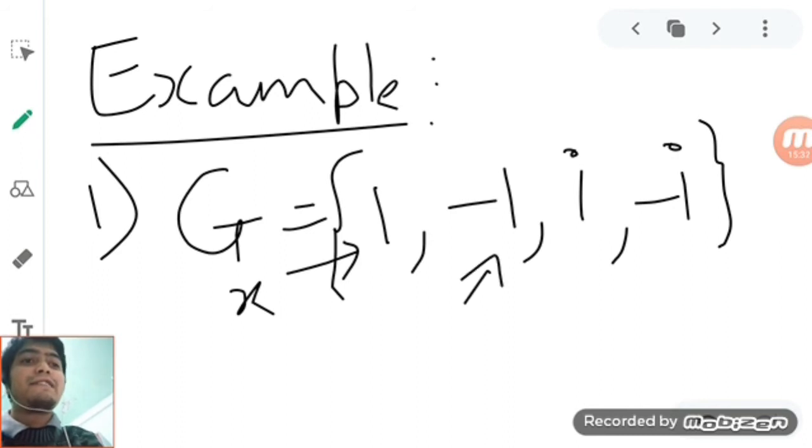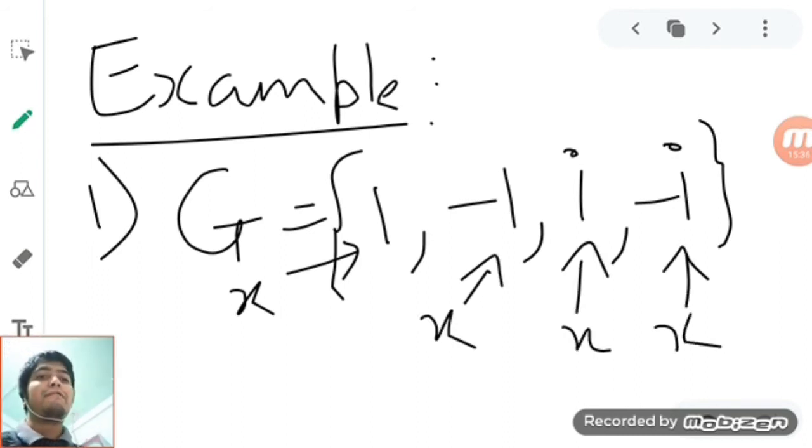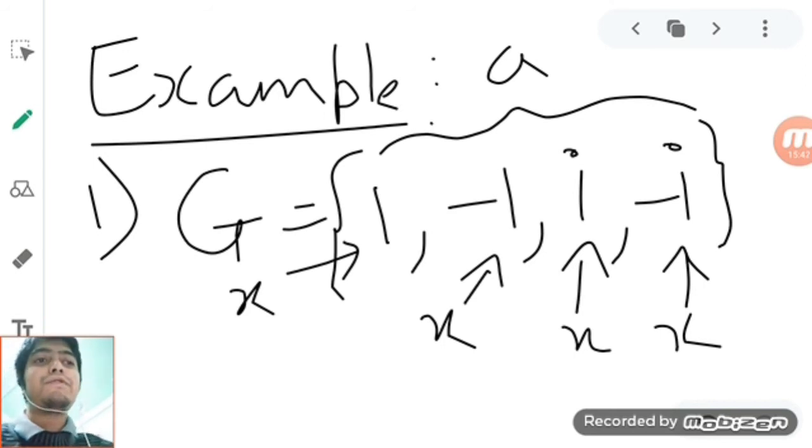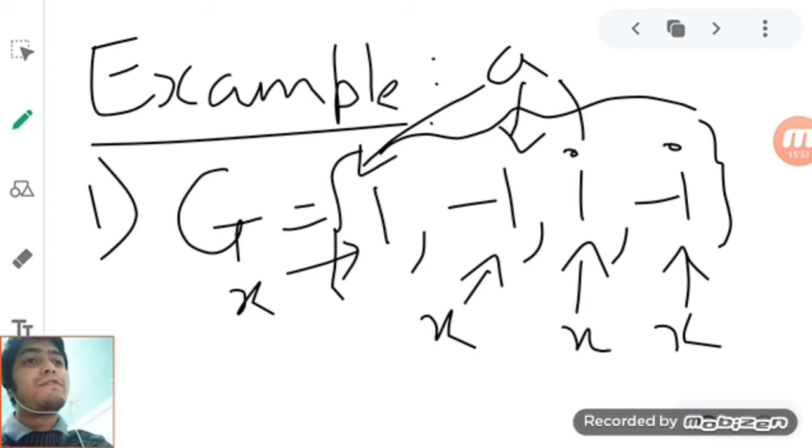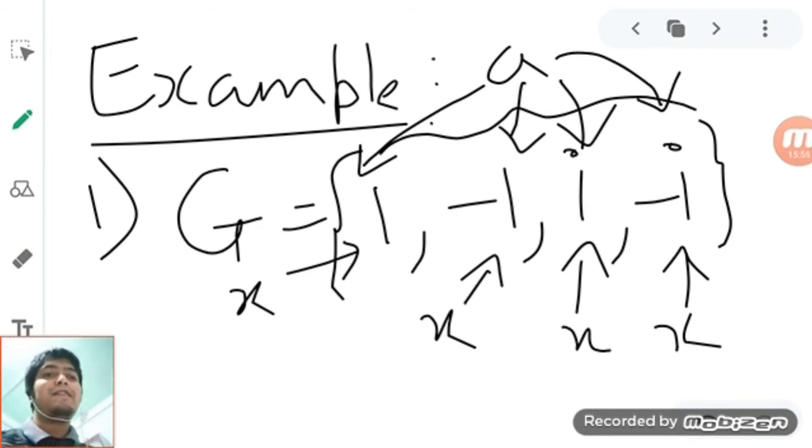But we have to choose an a out of the 4 elements, at least one element, which should be able to generate 1, generate minus 1, generate i, and similarly generate minus i.